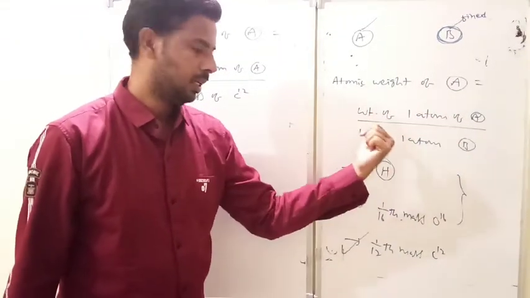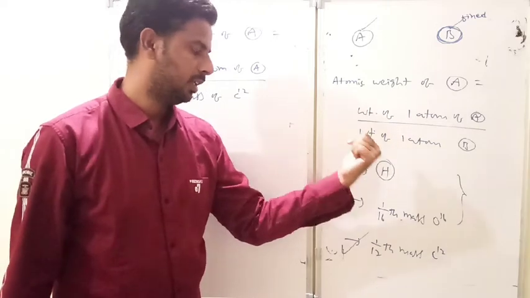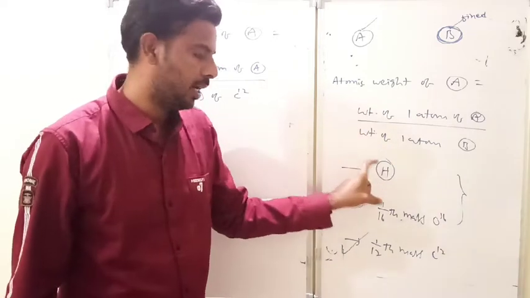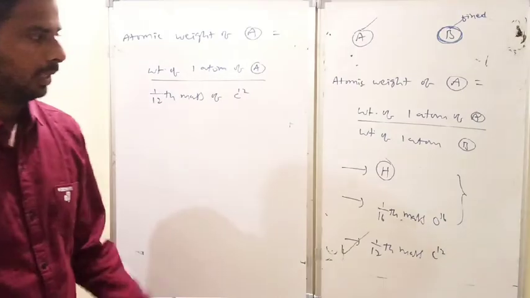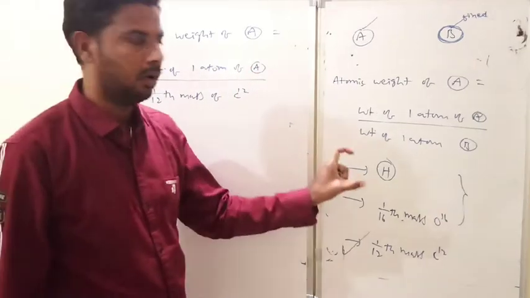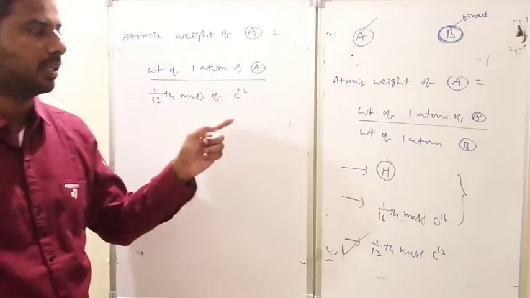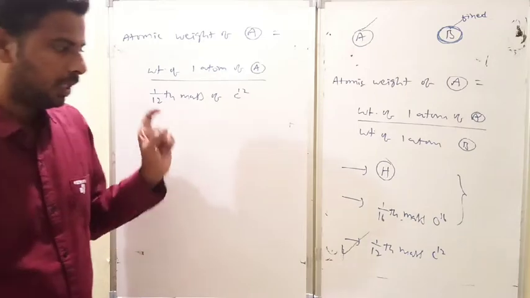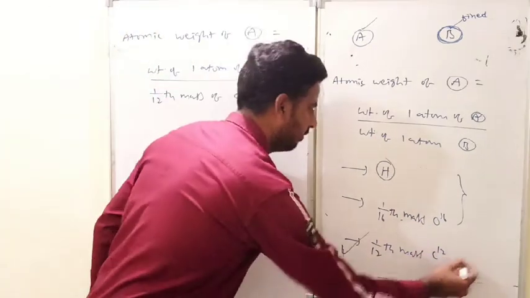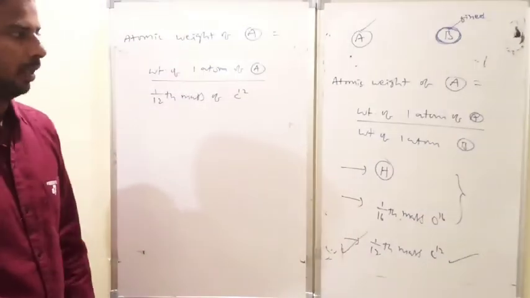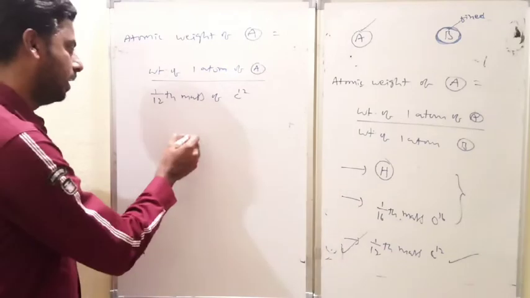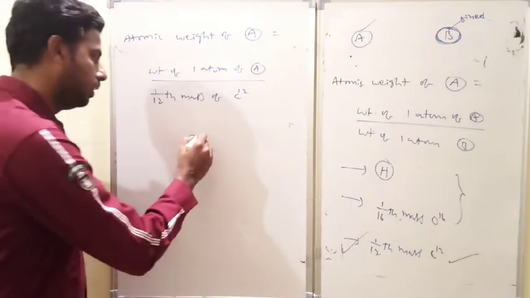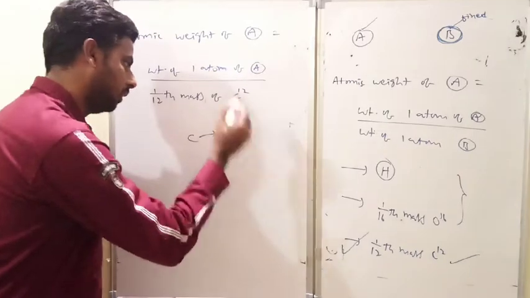Here B was hydrogen, identified with respect to oxygen, but they identified some deviations. They didn't give the exact whole numbers, the exact values of the relative masses of various elements. But they found very accurate values in the case of 1/12th mass of C12. So here one question arises: why carbon? And in that also, why C12 only?